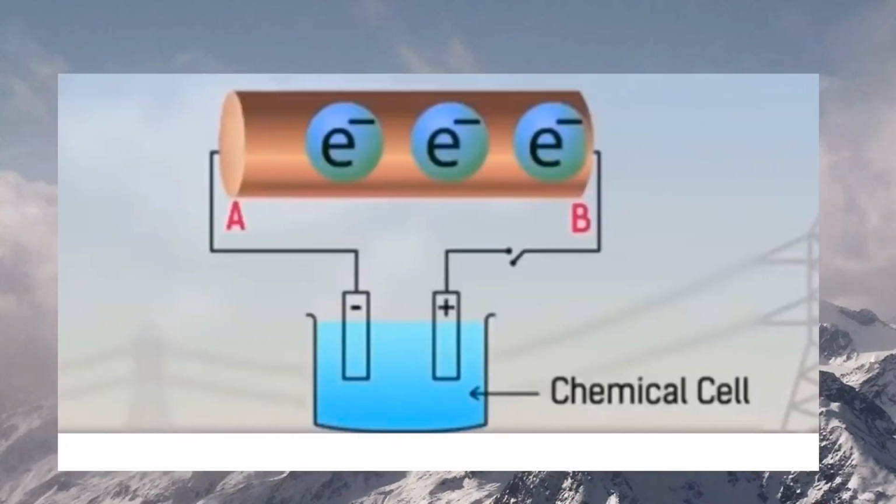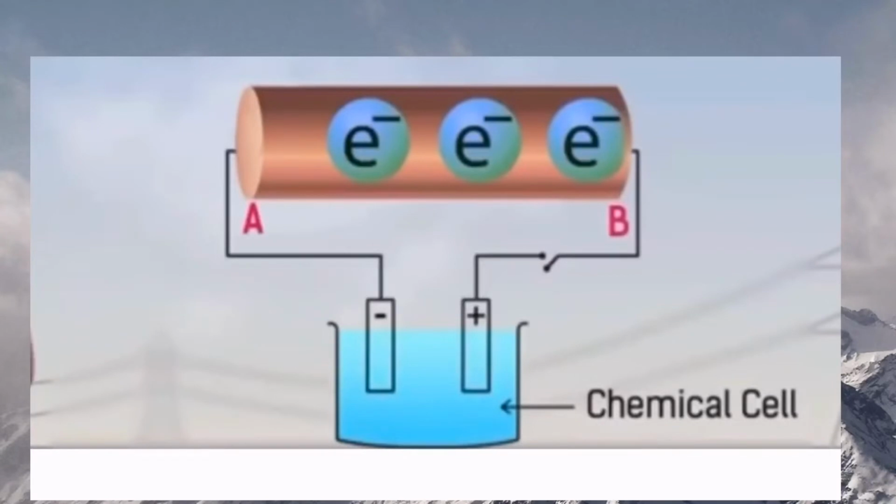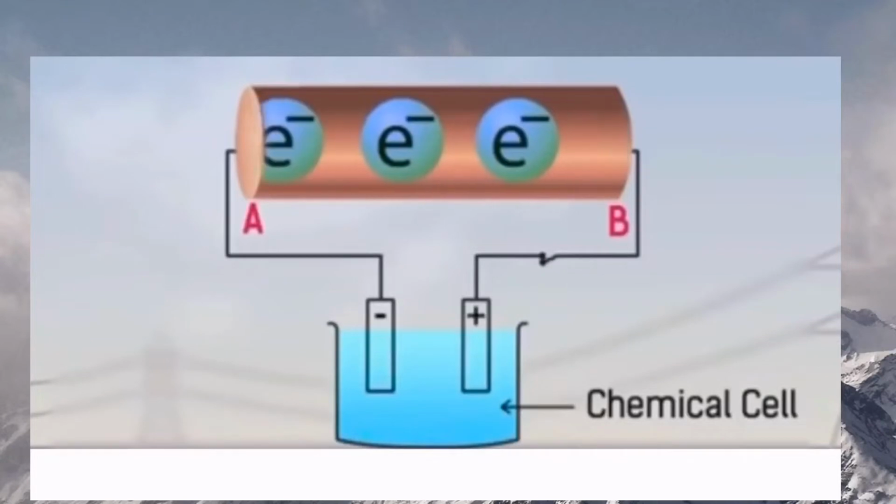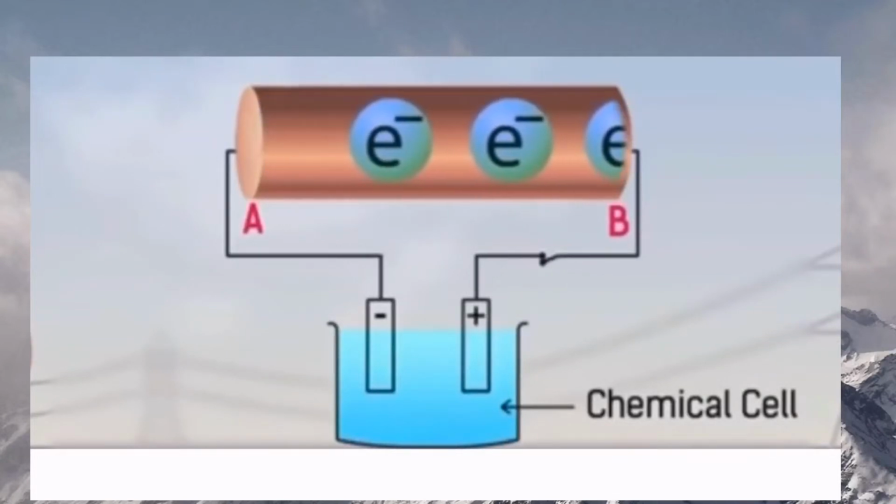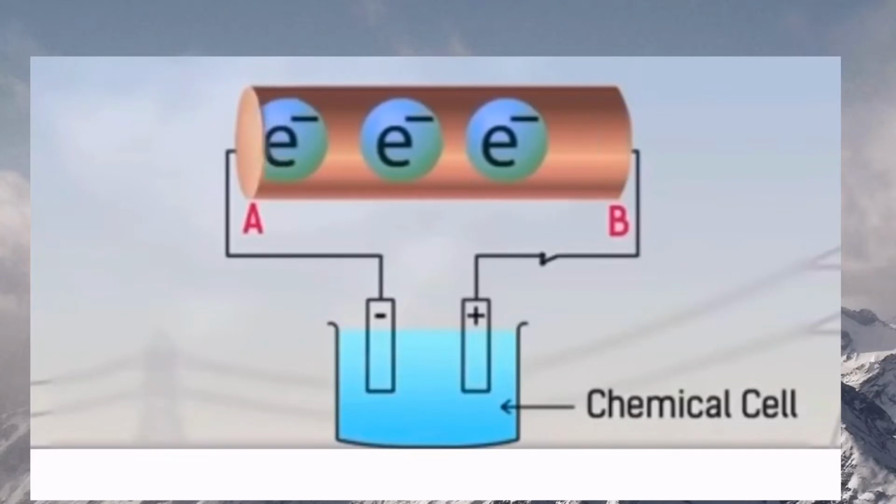You know that an electric cell consists of two electrodes dipped in a solution of electrolyte. One electrode has excess of electrons and is called cathode. The other electrode has a deficit of electrons and is called anode. When a conductor is connected with an electric cell, it works as a source of electrons, and there is a continuous flow of electrons in the external circuit connected with the cell in the direction from cathode to anode.